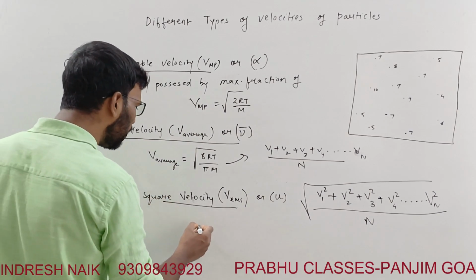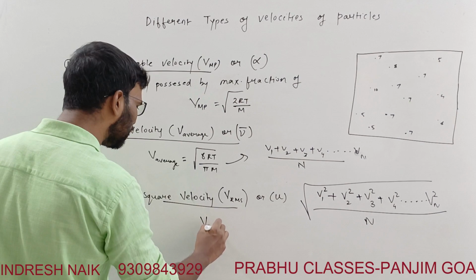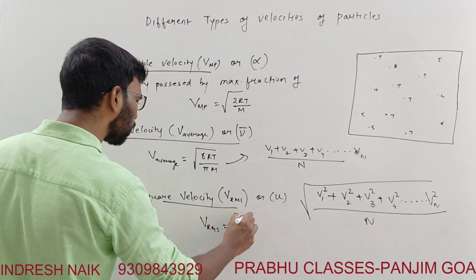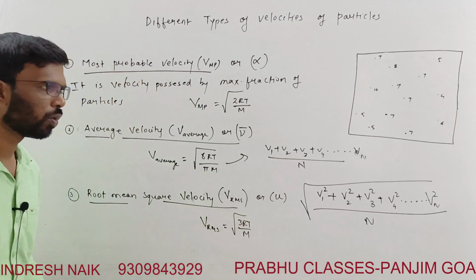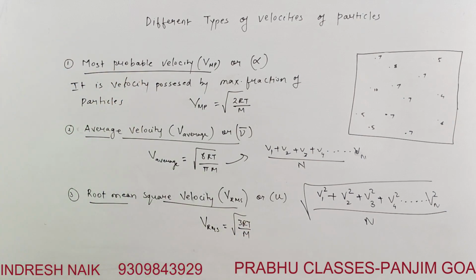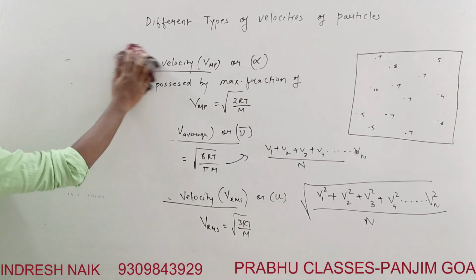And how is it given? Vrms is given to be the square root of 3RT by m. If we summarize this, I'll write the summary of all these equations.